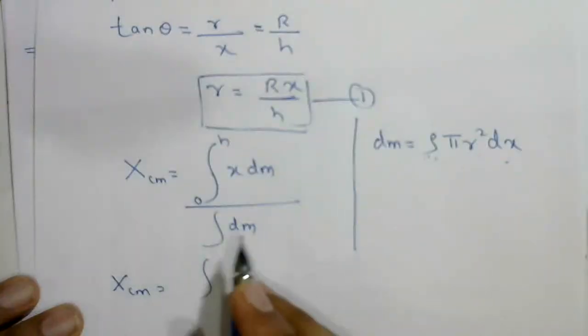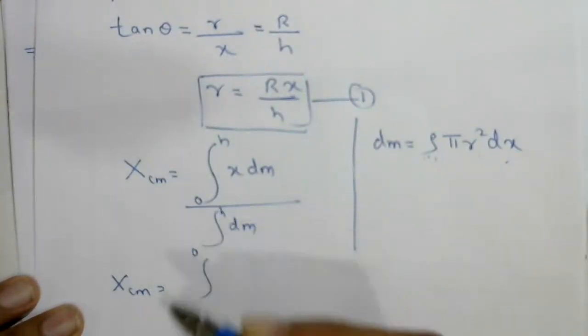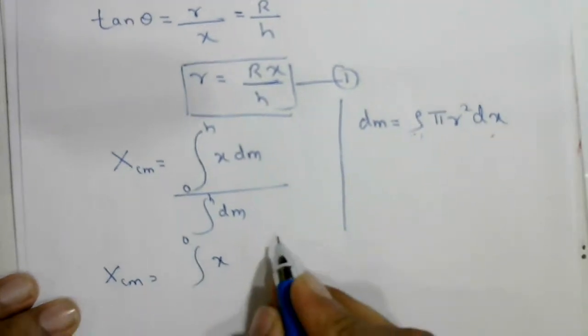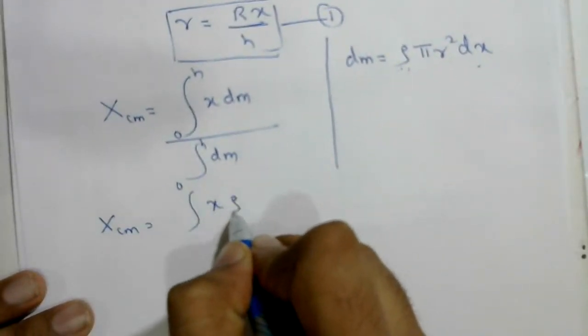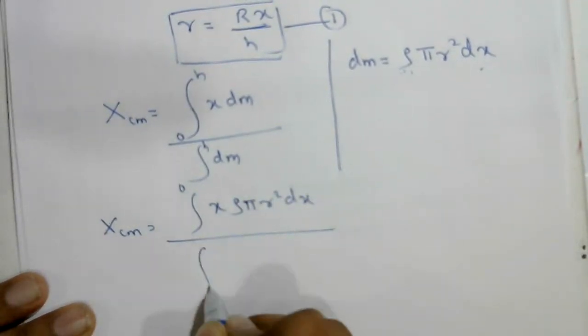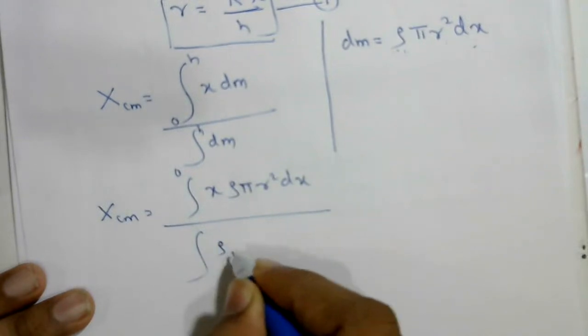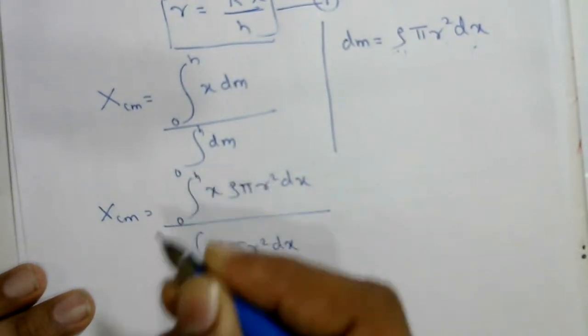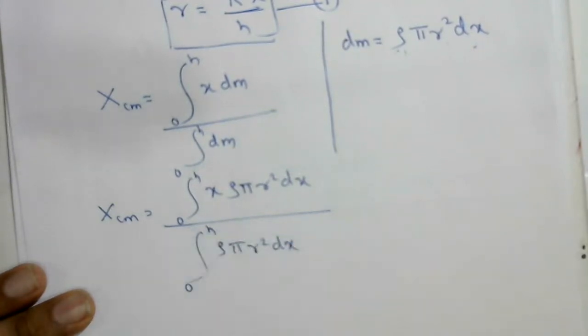We are going to integrate from 0 to h: xcm equals integration of x rho pi r square dx upon integration of rho pi r square dx, 0 to h.